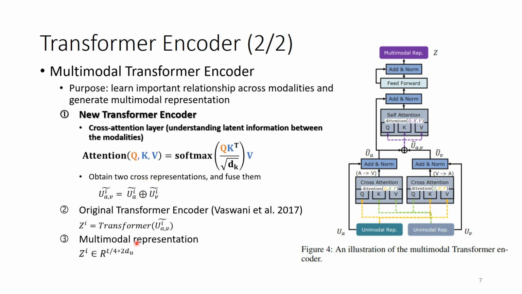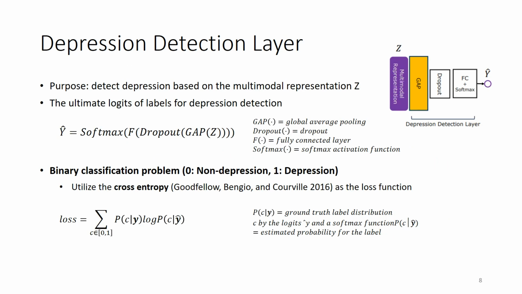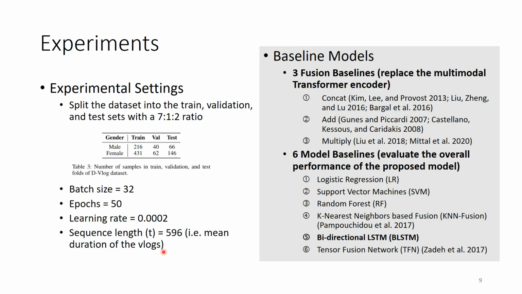To fuse the cross-modal information, we then concatenate the two different representations. We finally add the depression detection layer to detect depression based on the multimodal representation Z. Since depression detection can be defined as a binary classification problem, this paper used cross-entropy as the loss function to output the classification result.